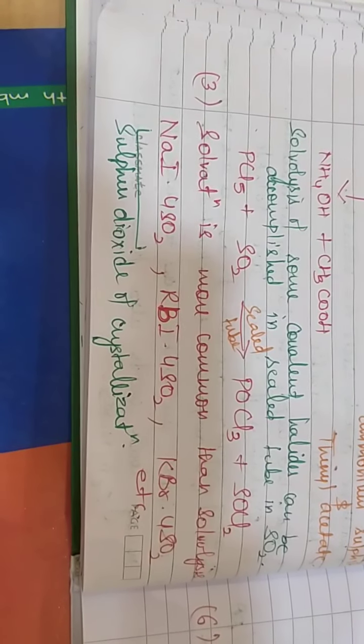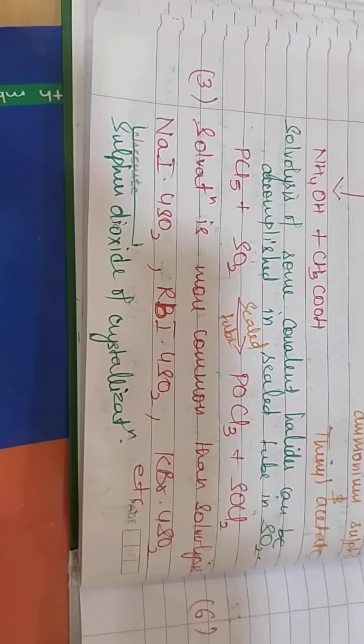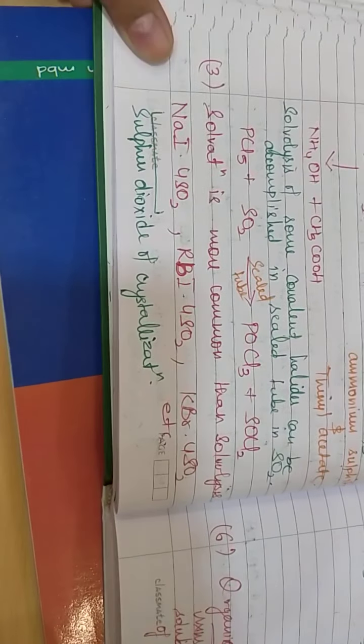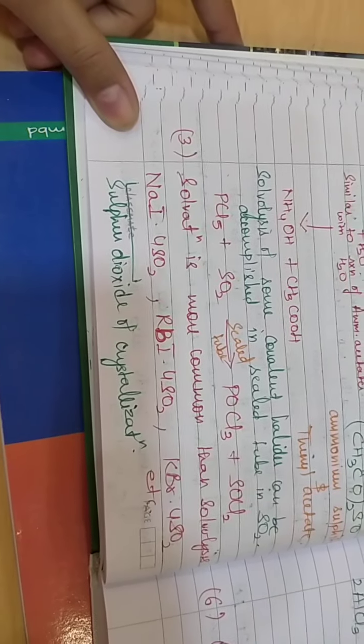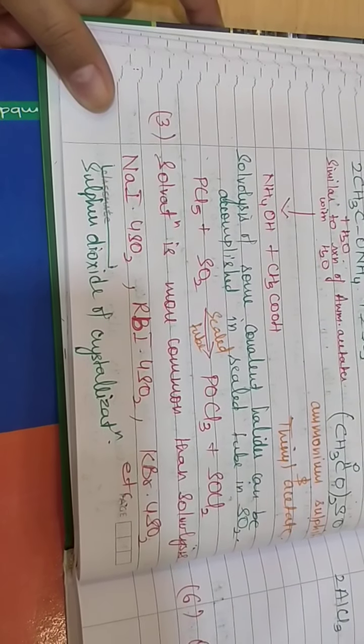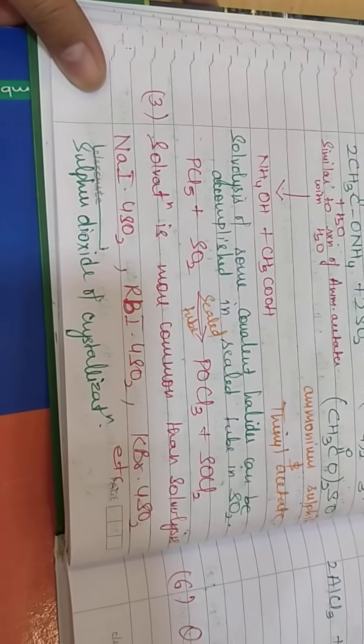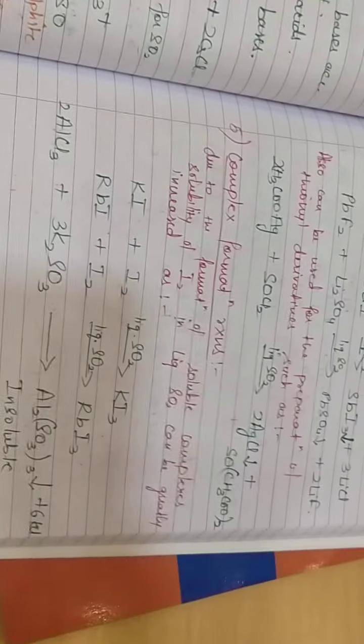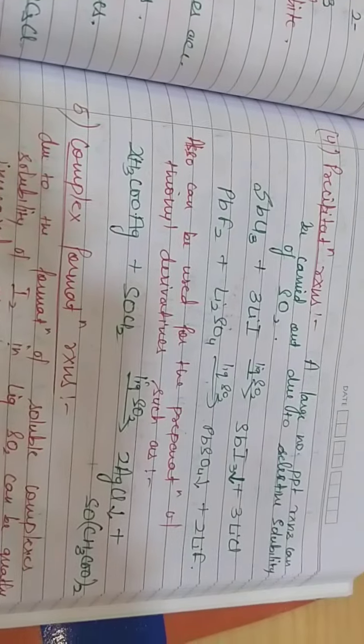So these are very much similar. These are called sulfur dioxide of crystallization, compounds containing sulfur dioxide of crystallization. The examples are NaI.4SO2, RbI.4SO2, KBr.4SO2. So these are some examples. Next category is precipitation reactions.